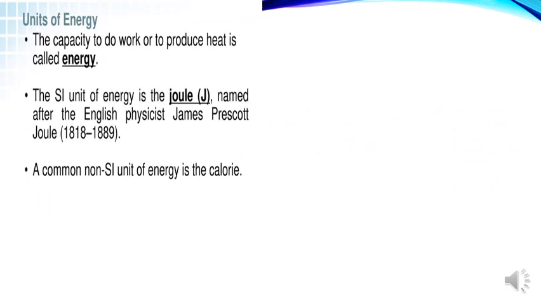So it is clear that the capacity to do work or to produce heat is called energy, and this energy is measured in joules. As I told you all in the previous session, it is named after the scientist James Prescott Joule, and one of the non-common units of energy is the calorie. But usually we use joule only whenever you are studying it in physics.